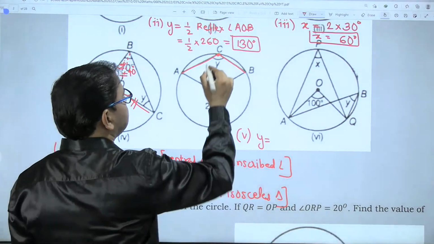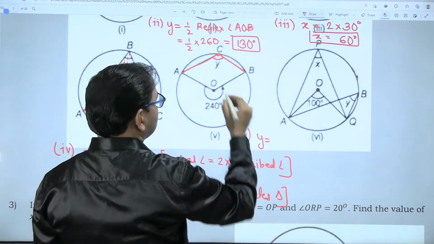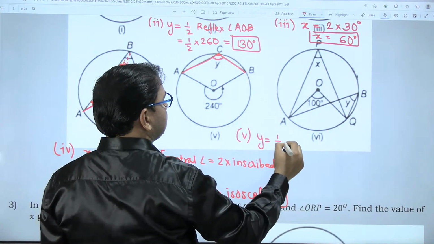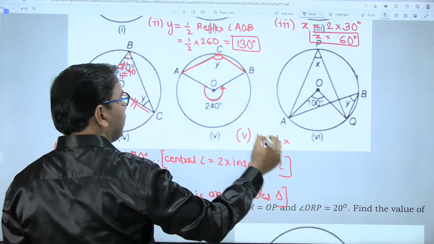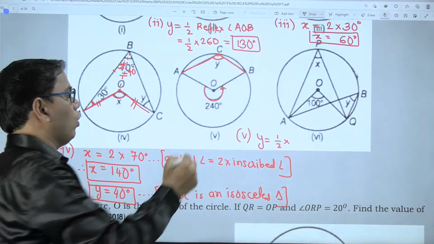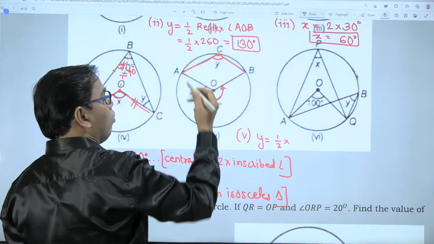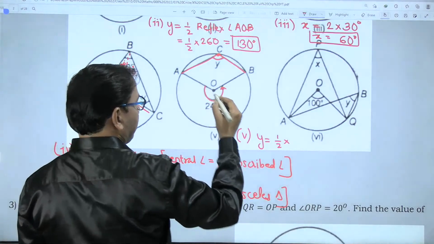And what about the central angle with respect to this y? The inscribed angle is half the central angle, and the central angle is this angle. What is the name of this angle? Is it angle AOB? No, because this angle is 240 degrees, more than 180 degrees, more than the measurement of a straight line.